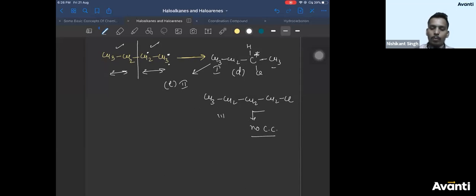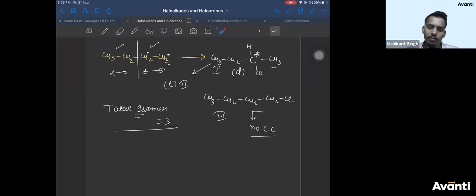Right? So this is your third compound. No optical isomer is possible for this. So total isomers for this compound is equal to 3. Is that clear? Chandan, we are not fixing it.